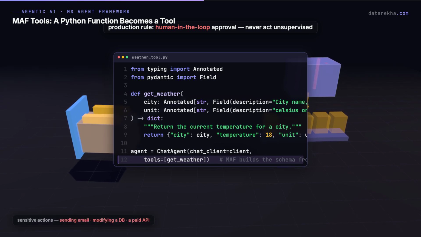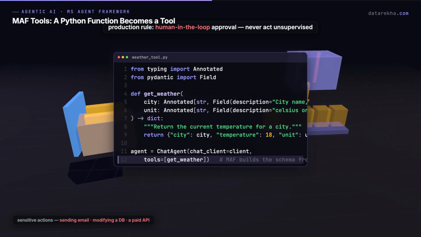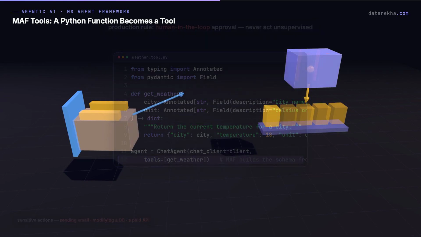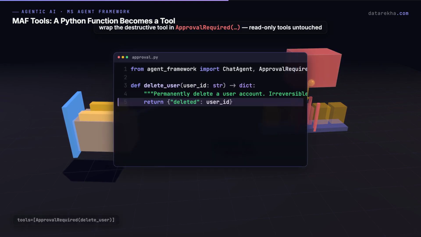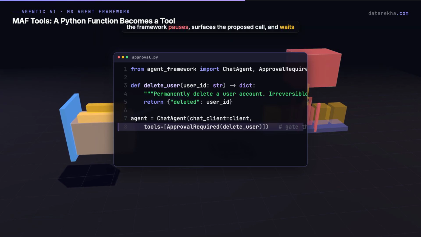Now the part you can never skip in production: human-in-the-loop approval. For sensitive actions, sending email, modifying a database, calling a paid API, you do not want the model acting unsupervised. So you wrap that one tool in ApprovalRequired. Here, delete_user is wrapped in ApprovalRequired, while the read-only tools sit in the list untouched. Now the framework pauses before executing, surfaces the proposed call, and waits.